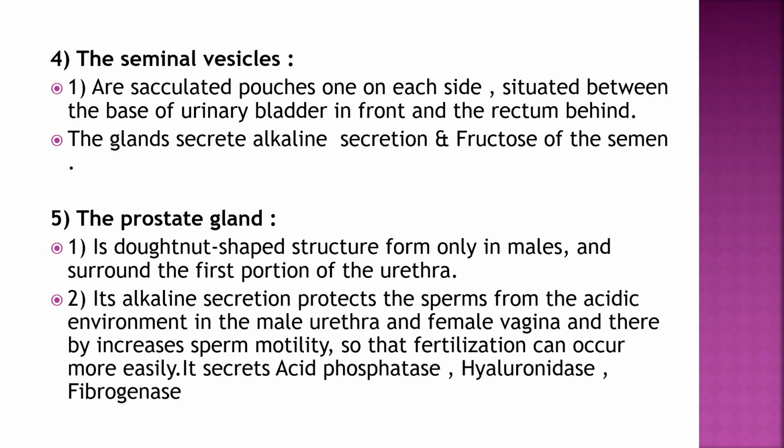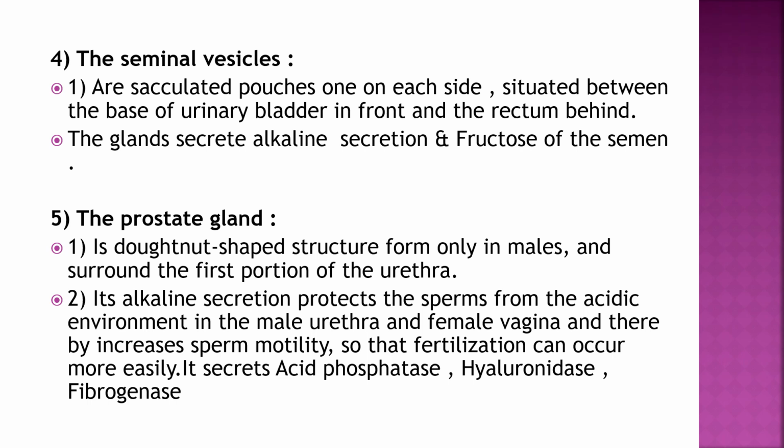Next is the seminal vesicle. They are sacculated pouches on each side, situated between the base of the urinary bladder in front and the rectum behind. The glands secrete an alkaline secretion and fructose of the semen, that is the composition of the semen.